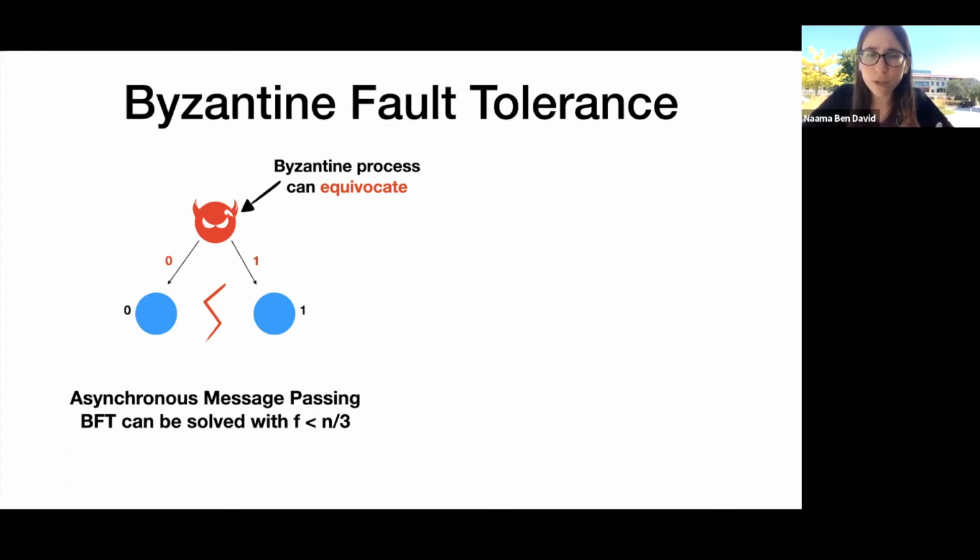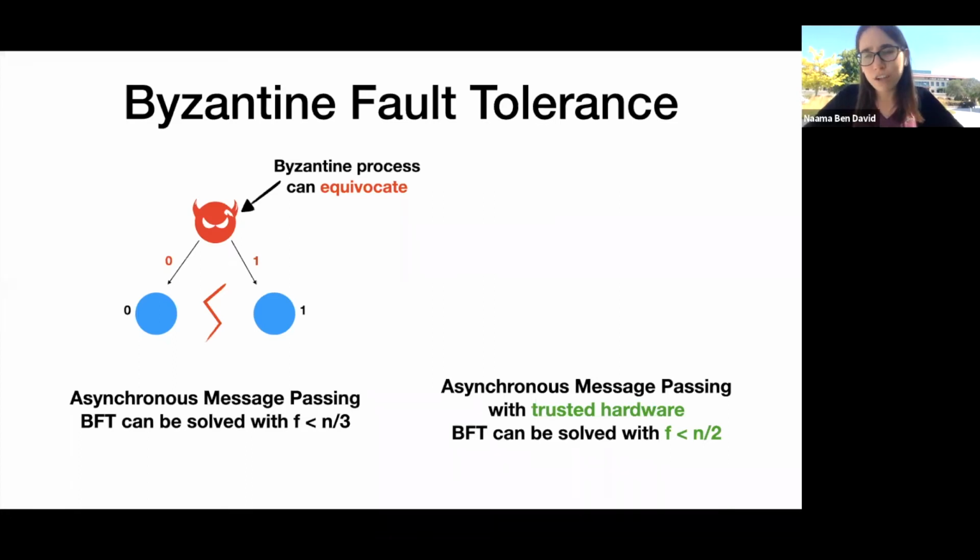So there's been a lot of work trying to increase the fault tolerance of Byzantine fault tolerant problems. A very common technique is to augment the asynchronous message passing system with trusted hardware that limits what the Byzantine process can do. It's known that a lot of trusted hardware mechanisms can increase the fault tolerance from less than 1/3 to just under 1/2 of the processes in the system.